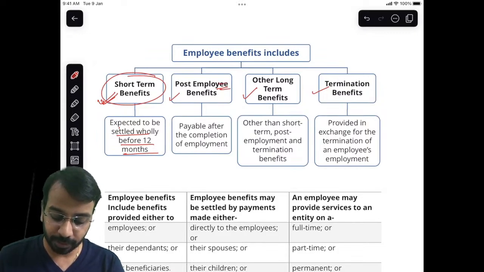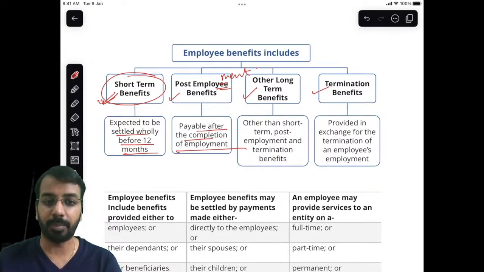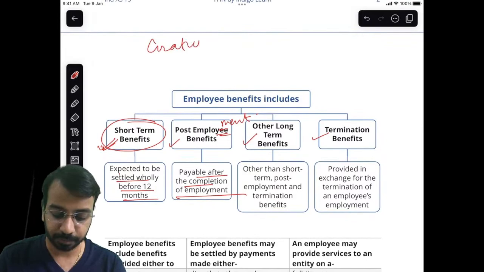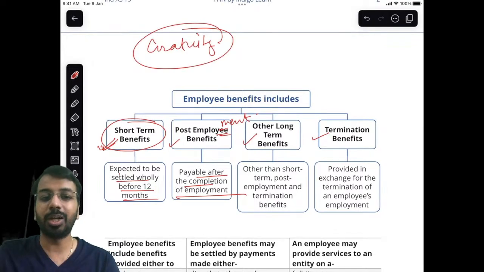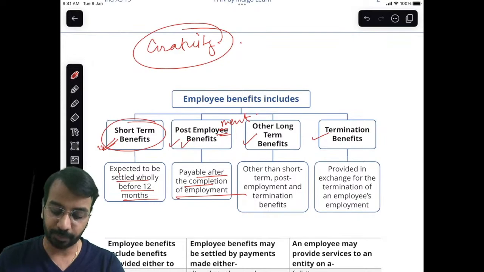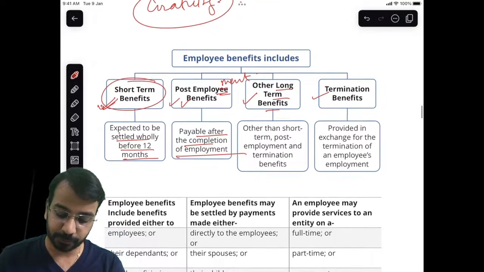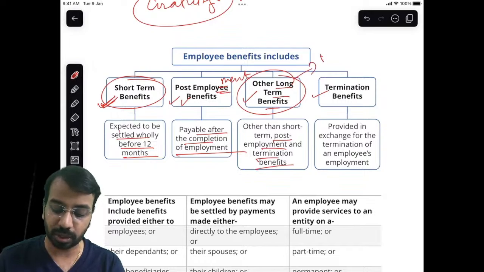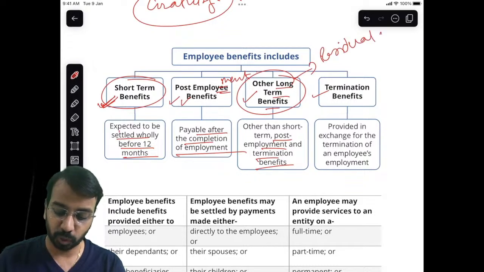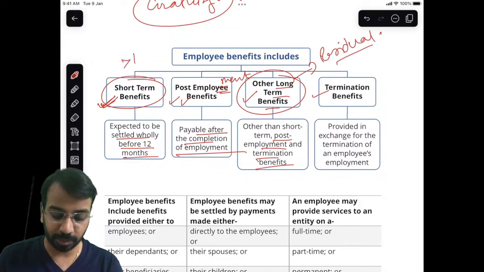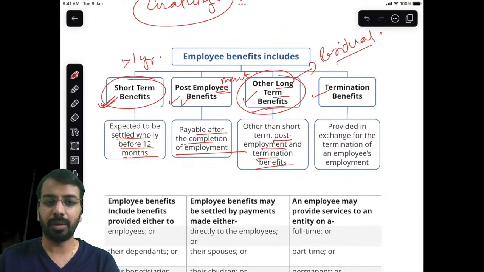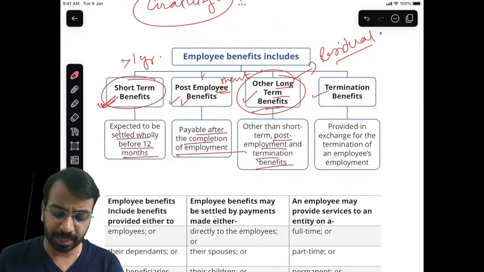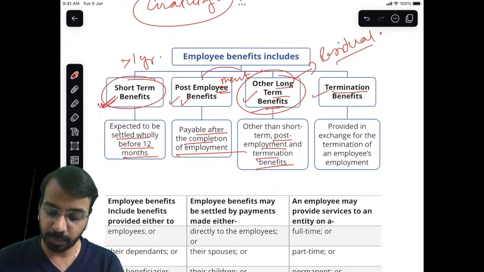What is post-employment benefit? Post-employment is something which is payable after the completion of employment. For example, gratuity. Gratuity will not be paid during employment, it will be paid post-employment. Then other long-term benefits. Now these other long-term benefits are anything other than short-term benefits, post-employment benefit and termination benefit. This is the residual category. So something which is more than 1 year maybe, that comes under other long-term benefit. The way we account for it will be most likely like post-employment benefits.